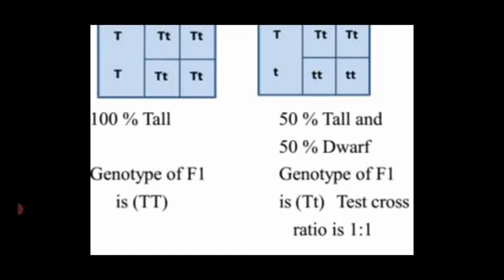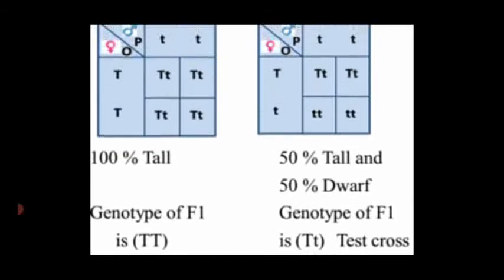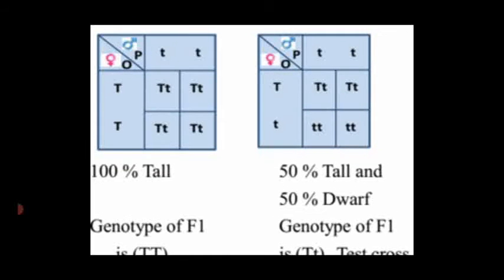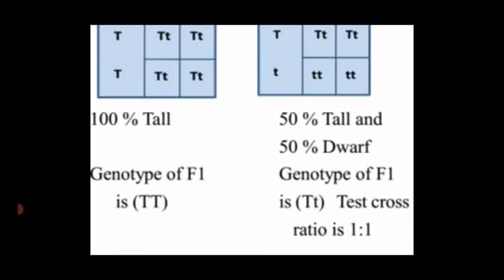So the genotype of the F1 generation is capital TT. But in this crossing of the test cross, the F1 is capital T with a small t. So the test cross ratio is 1:1.